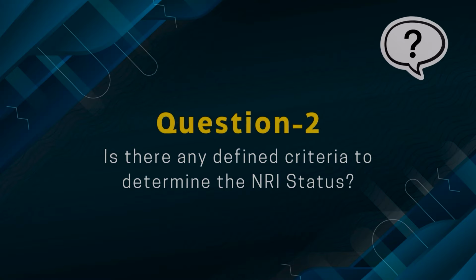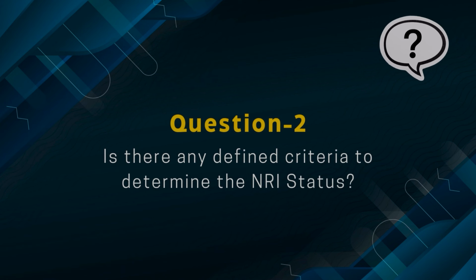Right. So, is there any defined criteria that determines the NRI status? I think I read somewhere that the rule of thumb is 182 days, I believe, in a given financial year. So you are right. Let me start off with that one.